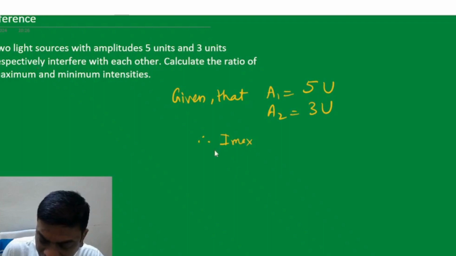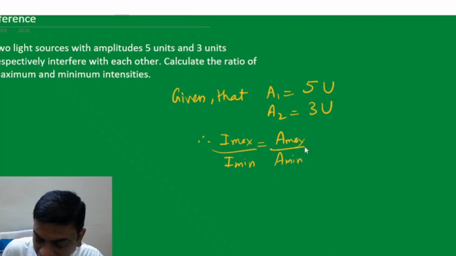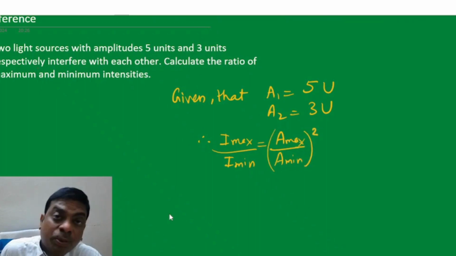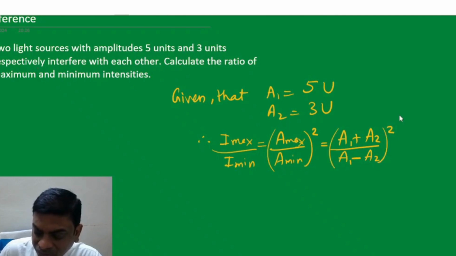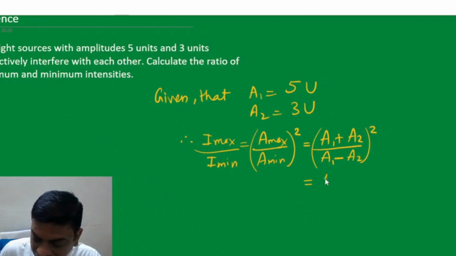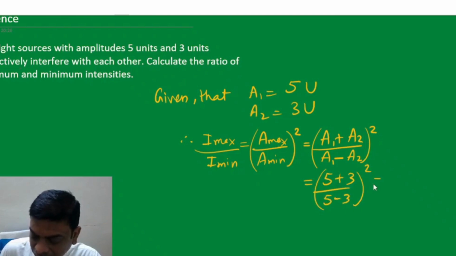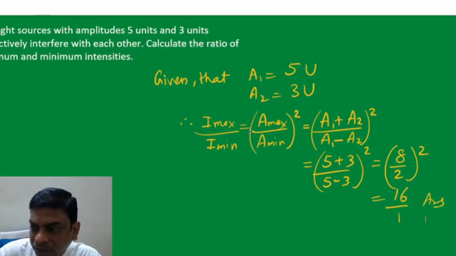Now we know the maximum to minimum intensity ratio will be the square of the maximum to minimum amplitude ratio, because intensity is proportional to the square of amplitude. Maximum amplitude will be A1 plus A2, that is the sum of amplitudes, whereas minimum amplitude will be the difference in the amplitudes. So you need to place the values, students. So this is (5 plus 3) upon (5 minus 3) whole square. So this will be (8 upon 2) whole square. So 4 square is 16. So 16 is to 1 is the answer. I hope that is clear.